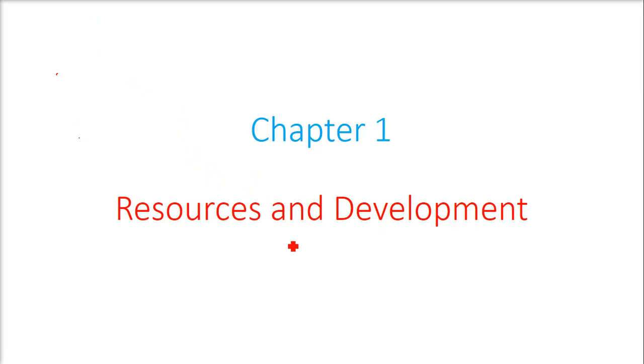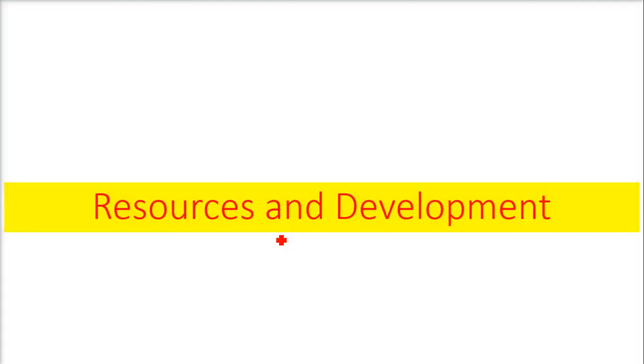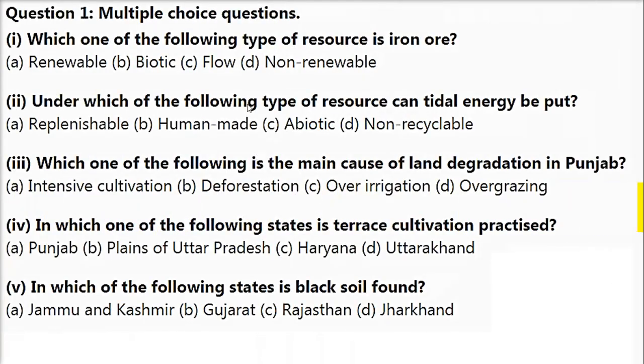We are taking chapter number 1, Resources and Development. Question answer on resources and development. This is a multiple choice question. Which one of the following types is a resource? Iron ore.